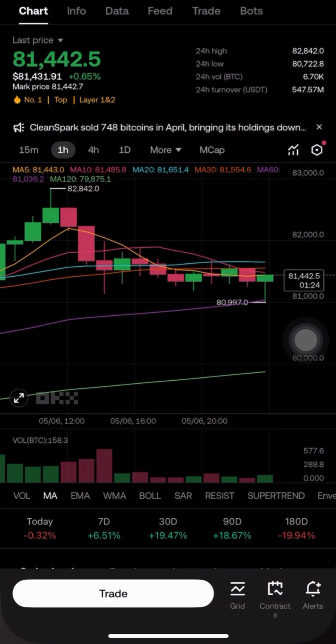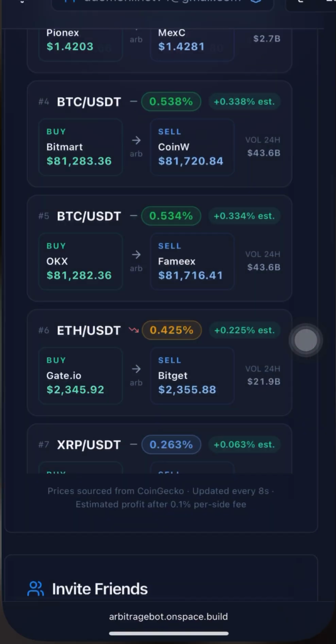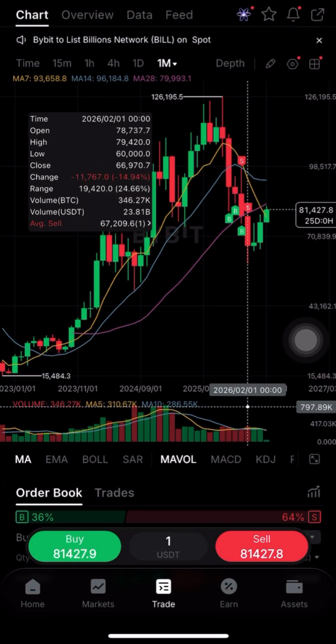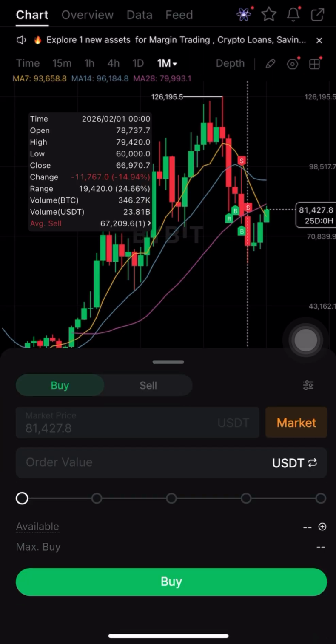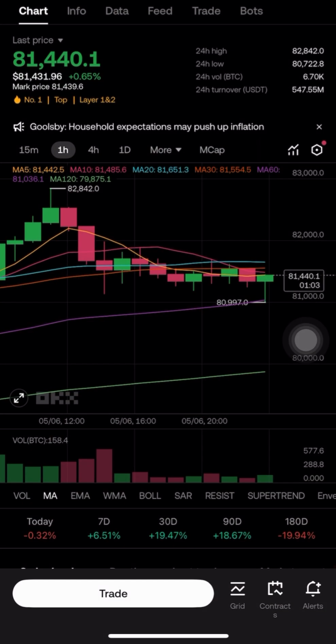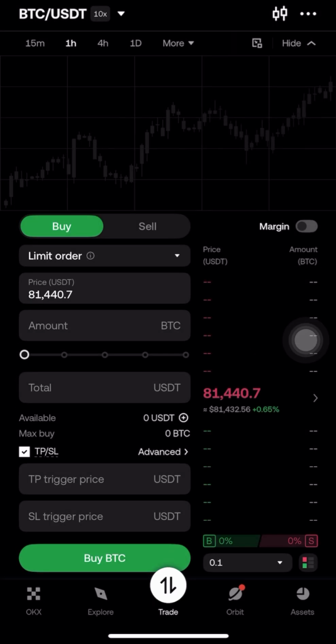You can see that if I come here, the BTC over here is 81,440, and here is 81,427. So this is how you do it. First of all, you have to buy it. We have a way of buying a coin, and we also have a way of selling a coin.